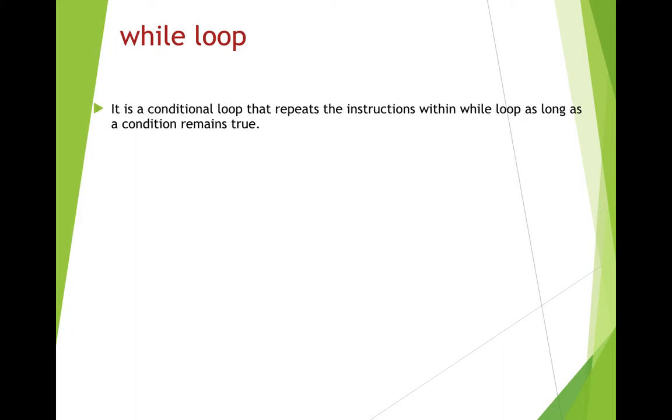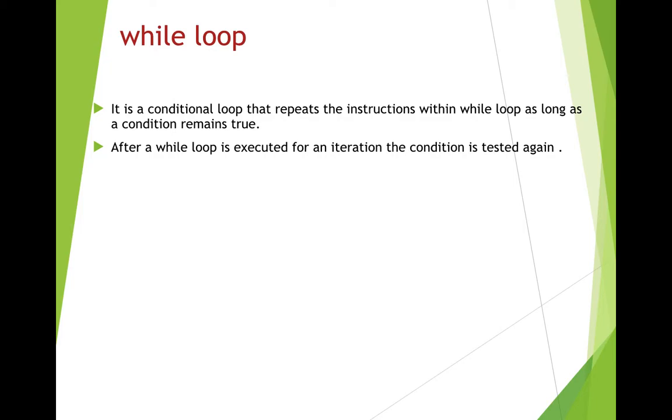So what is while loop? It is a conditional loop that repeats the instructions within the while loop as long as a condition remains true. Now, as we have already seen in the previous parts, there are two types of loops. One is the counting loop, which is the for loop, and the next is the conditional loop, which is the while loop. While loop is a conditional loop. That means depending upon a condition, the instructions within the while loop will be executed.